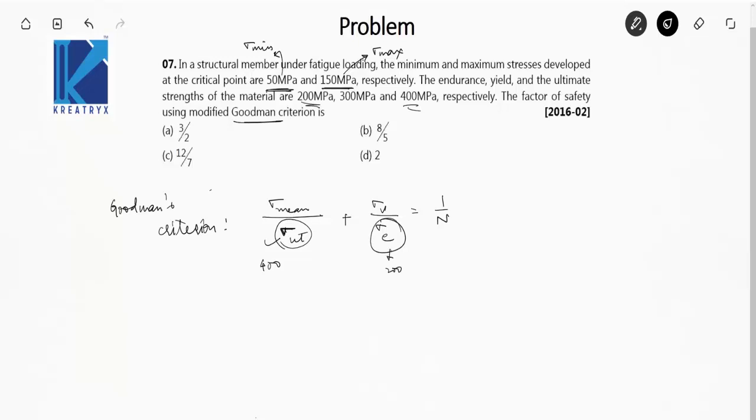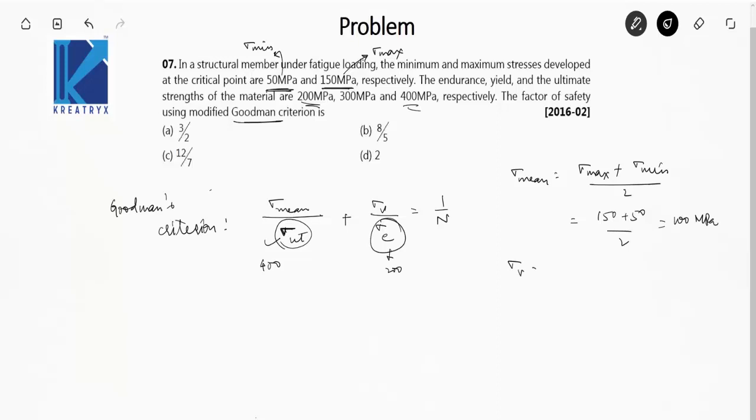Here we have to find sigma mean and sigma variable. Sigma mean is maximum stress plus minimum stress by 2, which is equal to sigma maximum 150 plus 50 upon 2, that is 200 by 2, which is 100 megapascal.